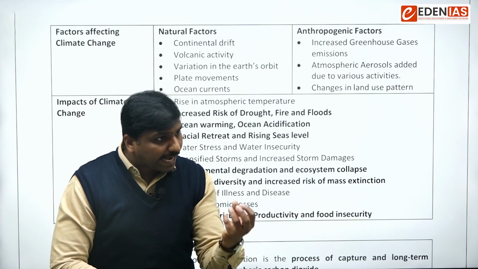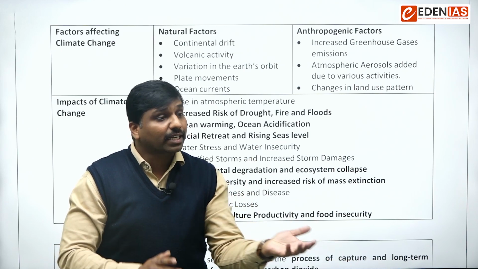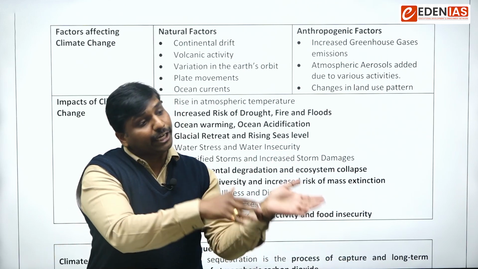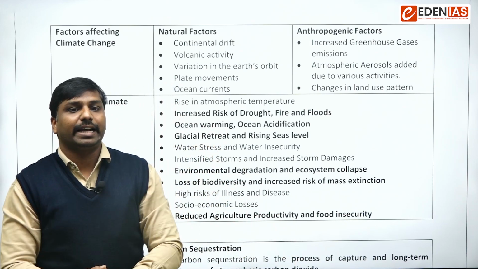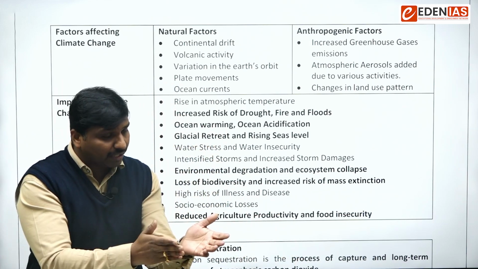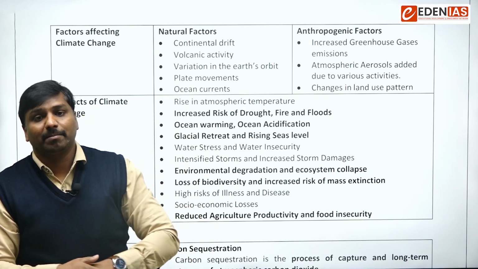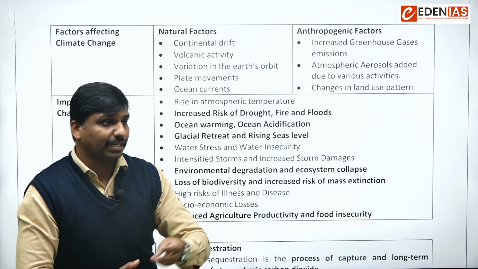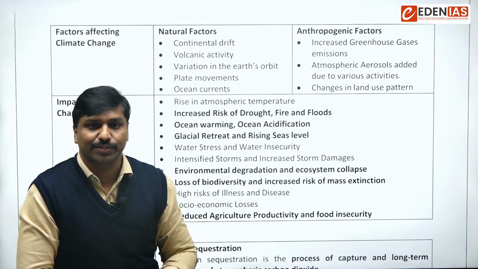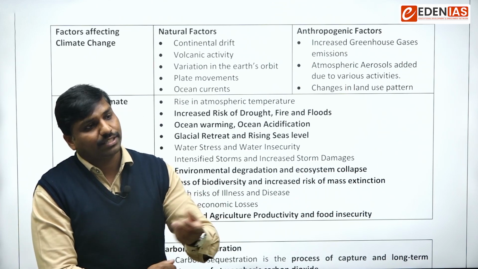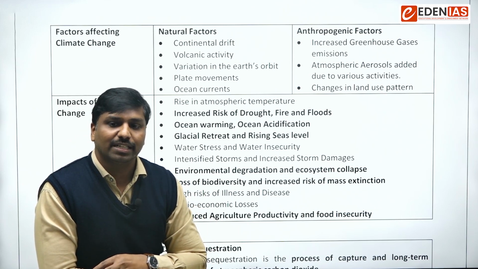So the pattern of land use is getting changed: conversion of forest land into agriculture, or agricultural land into industrial land, or agricultural land into forest land, or agricultural land for other purposes like habitable areas, constructing houses and all those things. These factors in one way cause global warming. So that is another cause.